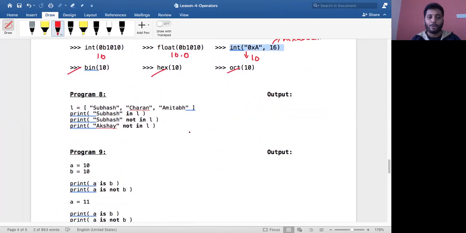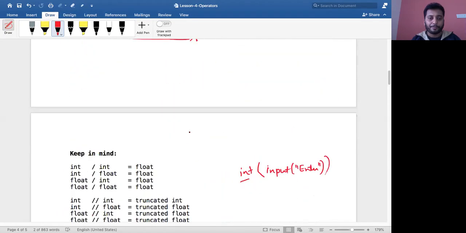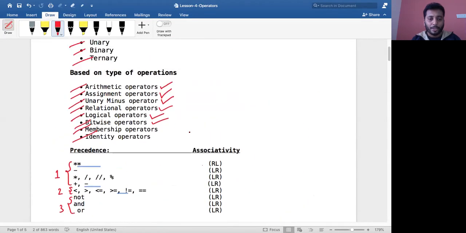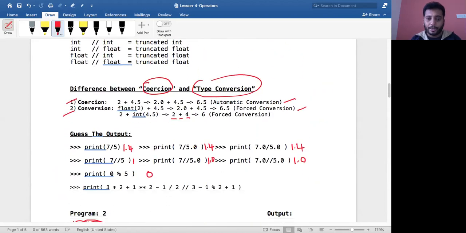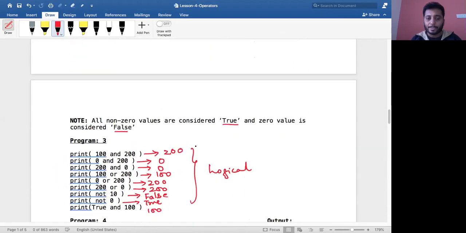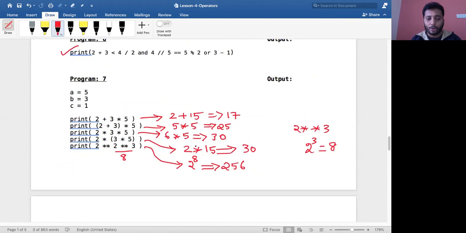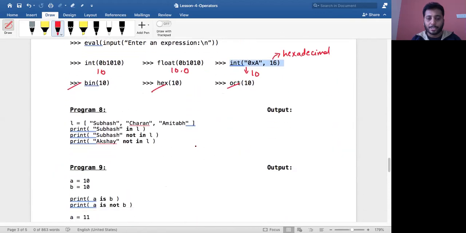You remember I told you about the two operators. What are they? Membership operators. Membership operators are in and not in. I told you during the introduction, right? In and not in. So what does in say? It will tell whether an element is part of a sequence or not. Don't worry about sequence, that will be discussed in upcoming chapters.